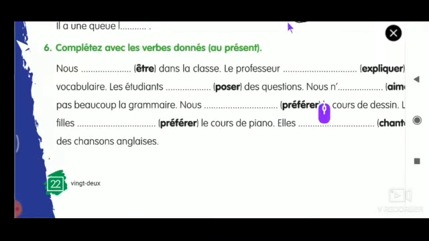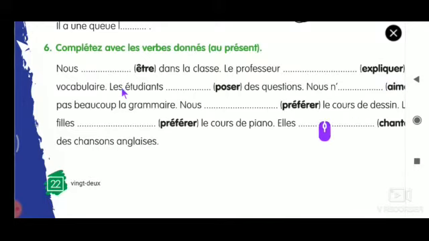What is the radical here other than ER? EXPLIQUER. Just leave the ER, and what is left is the radical, EXPLIQU. The professor is third person singular, so we just add an E. The answer would be explique. EXPLIQUE.